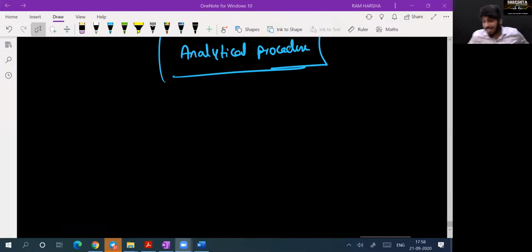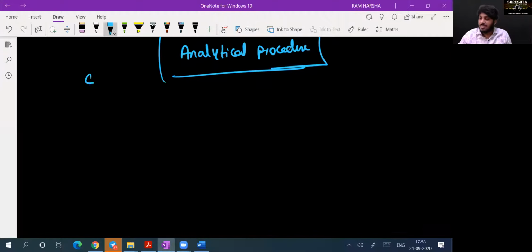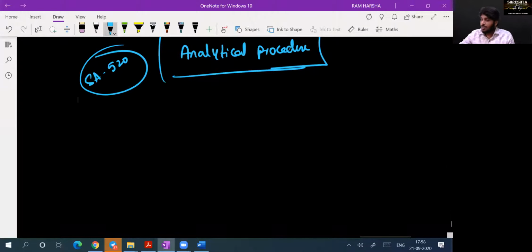What do you mean by analytical procedure? In fact, in this chapter, we are going to discuss SA 520. Nothing but we are covering the entire SA 520 in this chapter. What is analytical procedure?